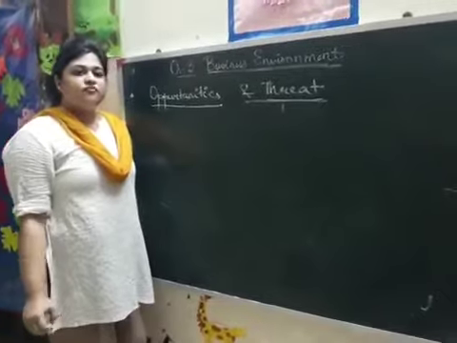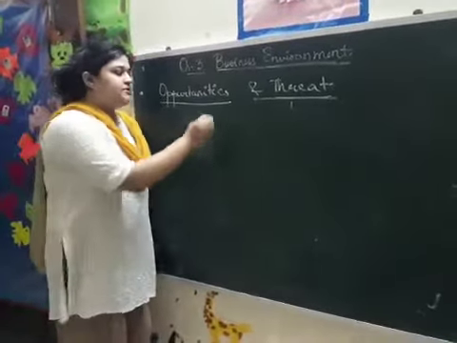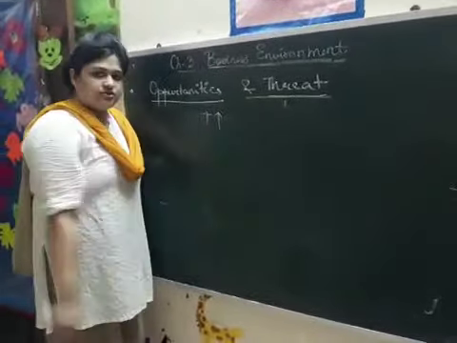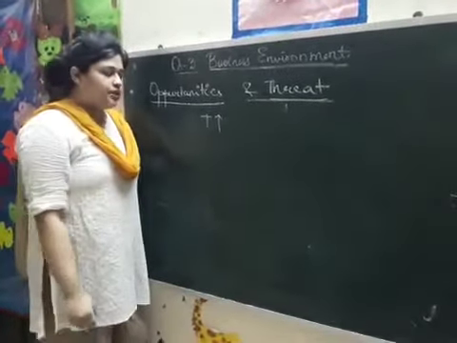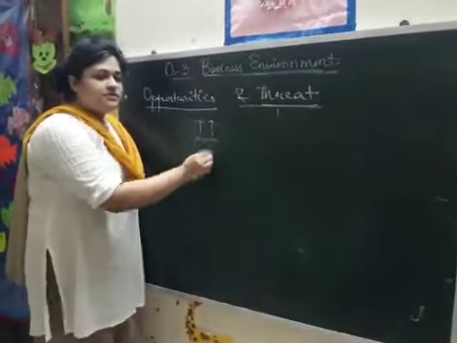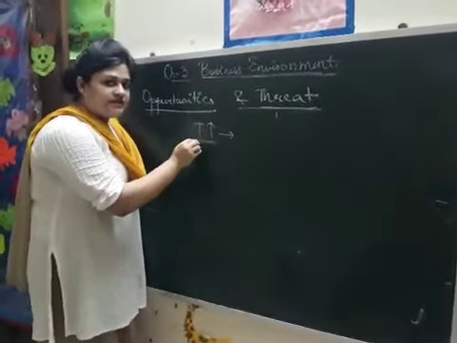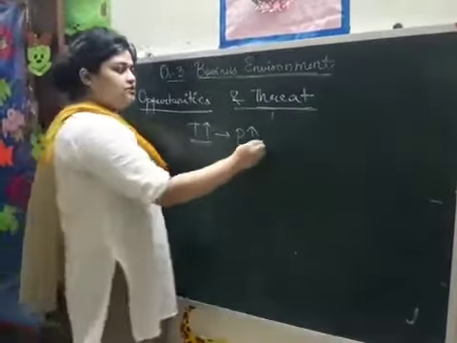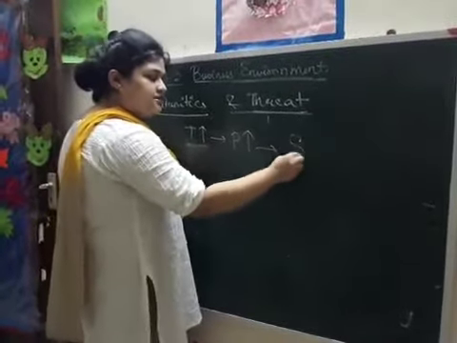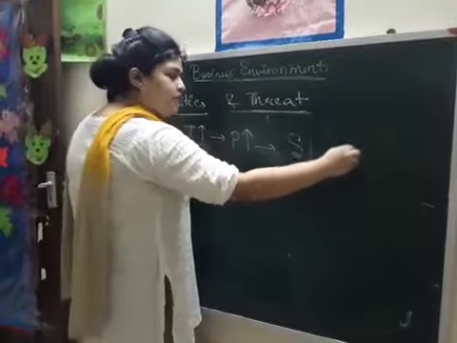Now suppose the government takes some step, like the government increases the tax on your product. What will happen? The business houses have to pay the tax, and that is why they will charge a higher price. Due to this higher price, the sales will go down and the profit of the business will be hampered.